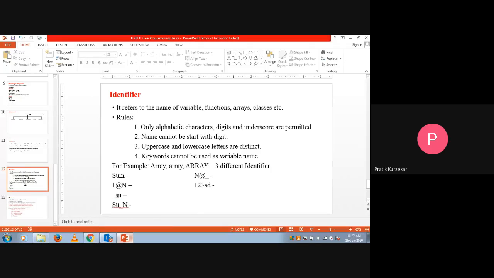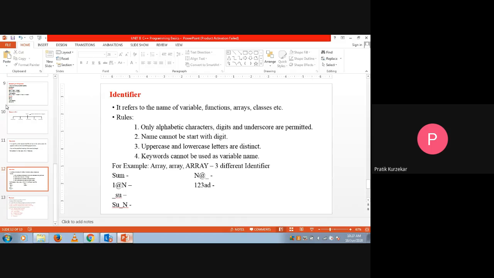So what are the rules? There are four basic rules for an identifier, and rule number one is, in an identifier only alphabetic characters, digits and underscores are permitted. Either lowercase letters or uppercase letters, these alphabetic characters are allowed in an identifier. Then digits 0, 1, 2, 3, 4, 5, so 0 to 9 digits are allowed.